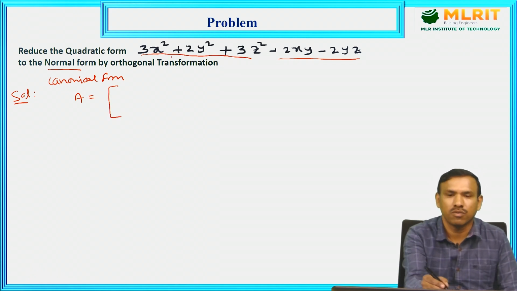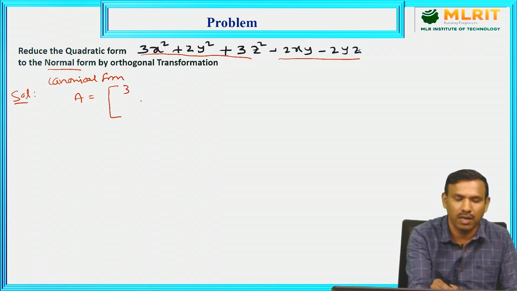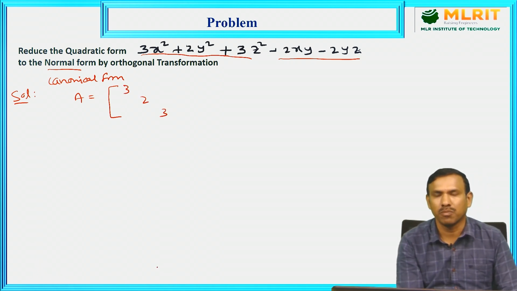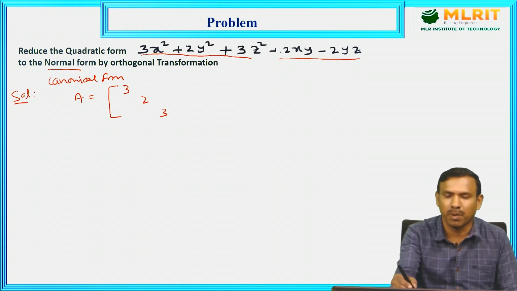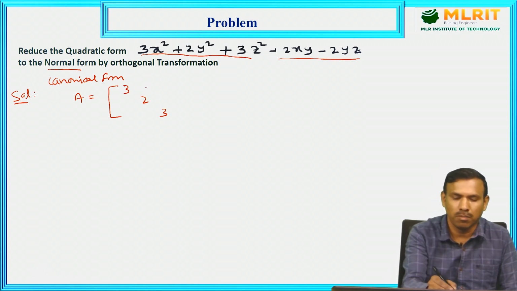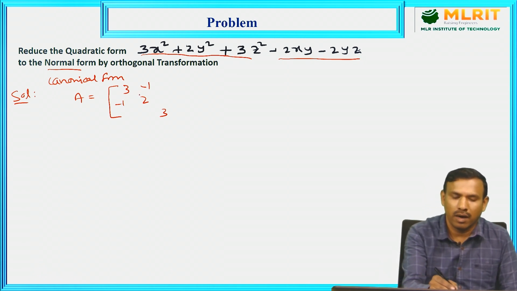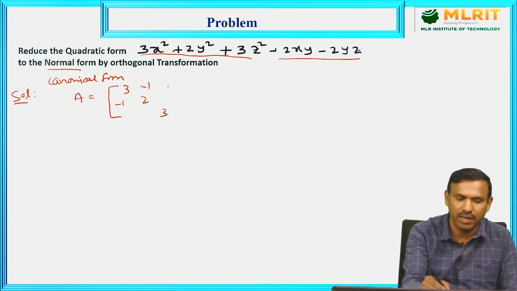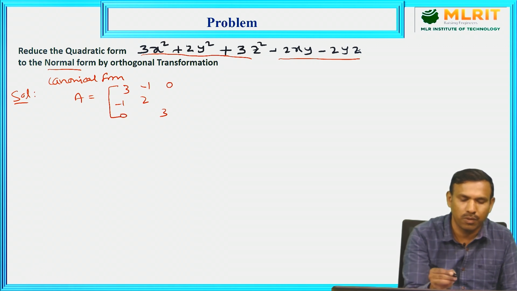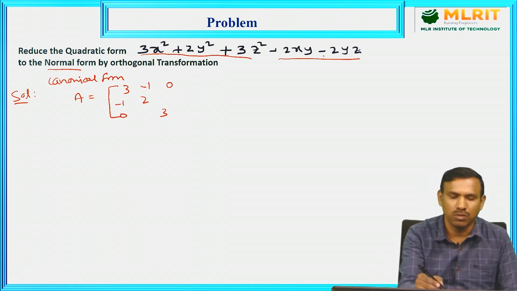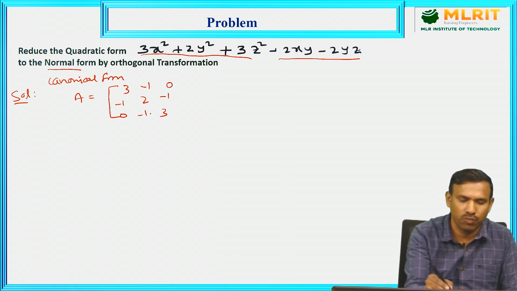Write the square terms along the principal diagonal: 3, 2, 3. Next, the product terms. Coefficient of xy is minus 2, divide by 2: minus 1, minus 1. Next, minus 2yz. xz is not there, so at this position, xz, it is 0, 0. Next, yz: coefficient is minus 2, divide by 2: minus 1, minus 1.